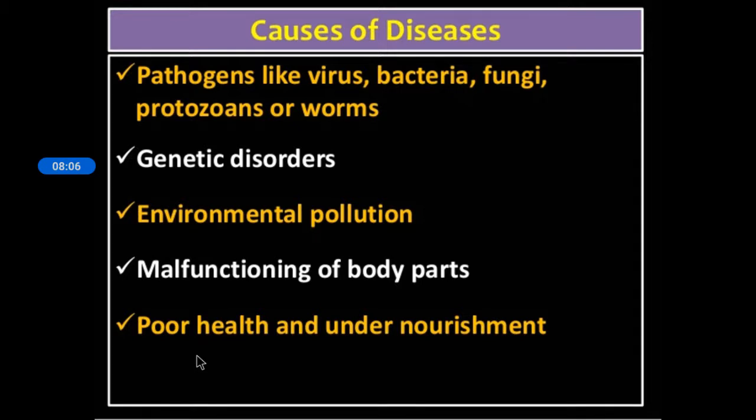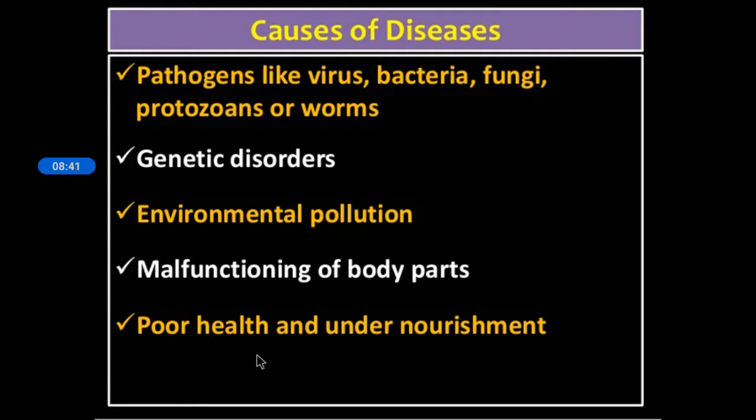That means if a child or any person is not getting enough food or a balanced diet, there will be malnutrition, right? Then it will lead to diseases which you already learned in your lower class. What are the diseases caused if you are not getting a balanced diet? Yes, the deficiency diseases. So poor health and undernourishment will lead to diseases, especially deficiency diseases. So these are all the causes of diseases.